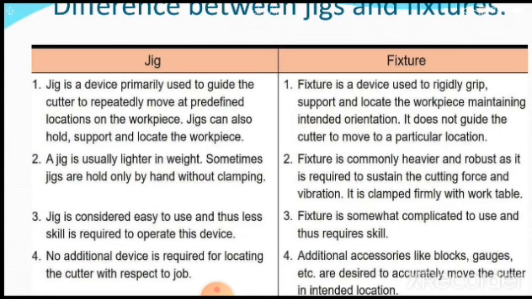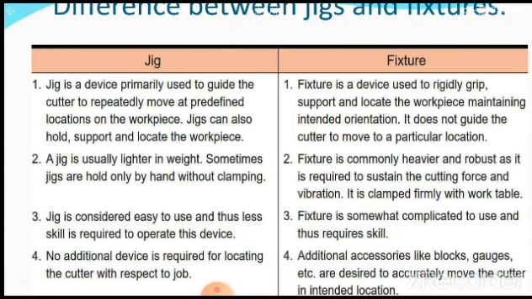A jig is a device primarily used to guide the cutter to repeatedly move to predefined locations on the workpiece. Jigs can also hold, support and locate the workpiece. So the main function of a jig is to guide the cutting tool, but along with that, it is also going to hold, support and locate the workpiece. That is an extra function carried out by the jig.